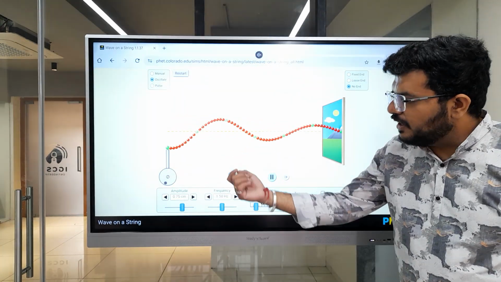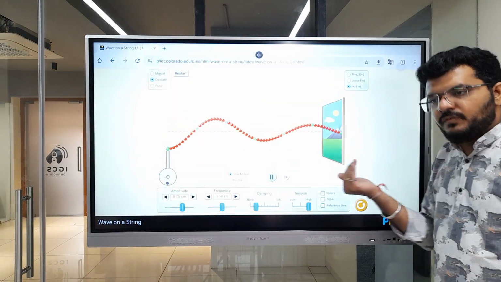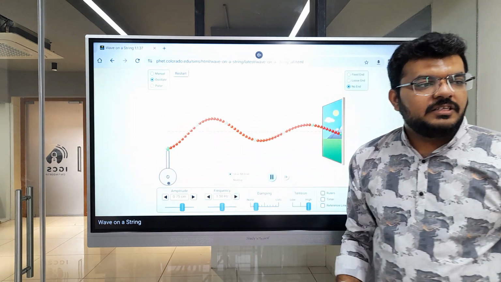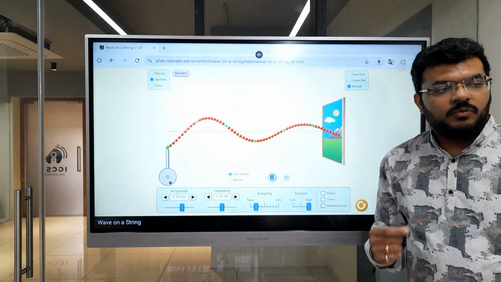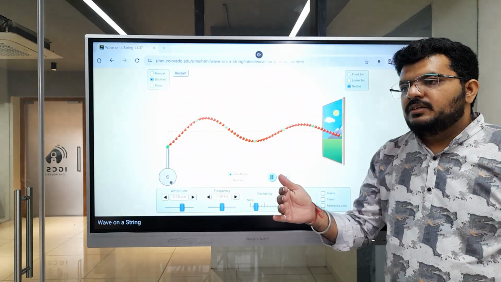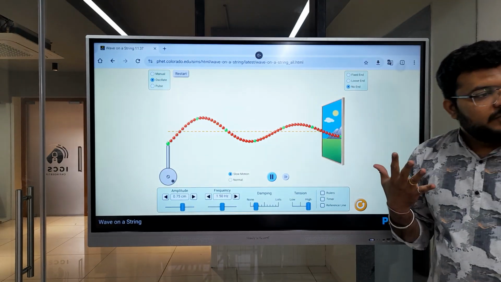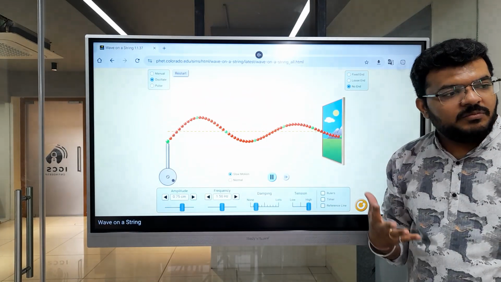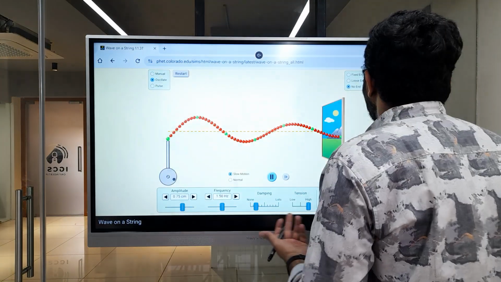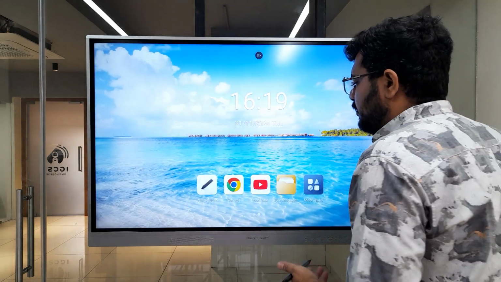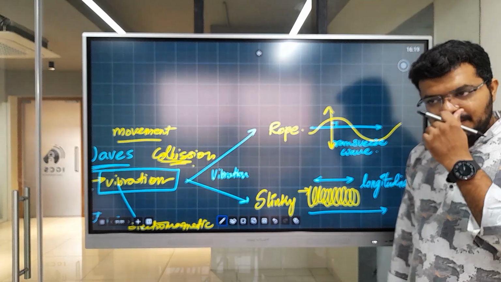Now if you have understood about green beads, you can also look at red beads. They are also not going forward. None of the particles are moving forward. All the particles are just vibrating. What is progressing? Energy. The energy that I have given from here is progressing along the way. It can be sound energy, it can be other forms of vibration, it can be electromagnetic energy. Light is a form of energy, right? So that being said, do you want to ask anything till here?